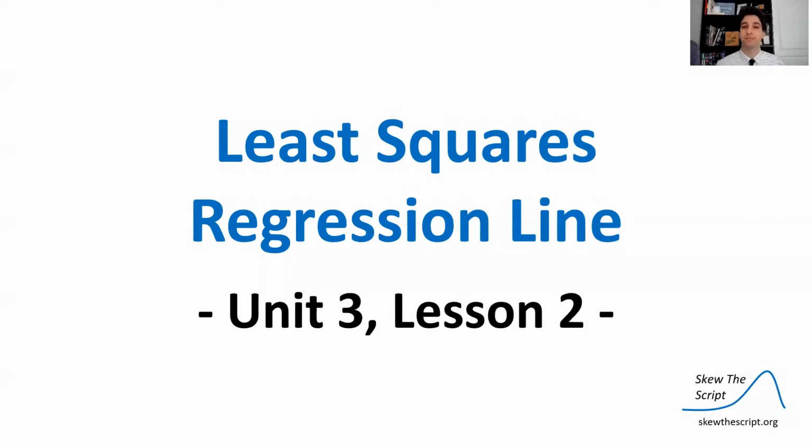Today we're going to look at equality of opportunity for low-income students in American schools through the use of least squared regression line modeling. Let's skew it. Today's lessons cover the least squared regression line. This is Unit 3, Lesson 2 in our sequence.